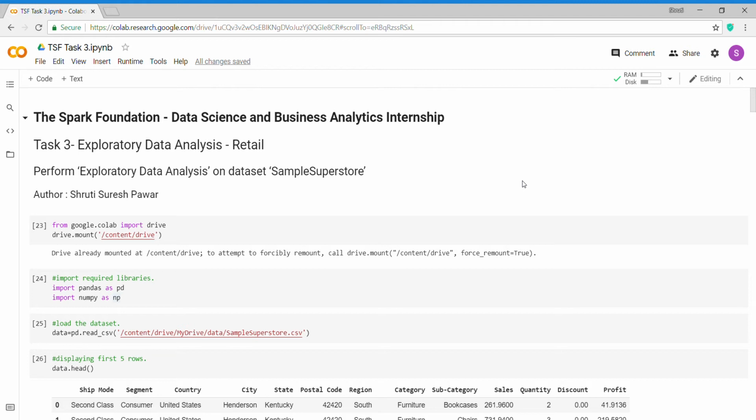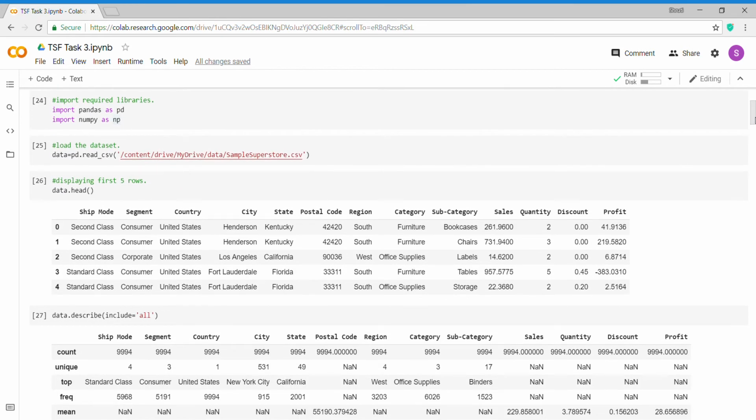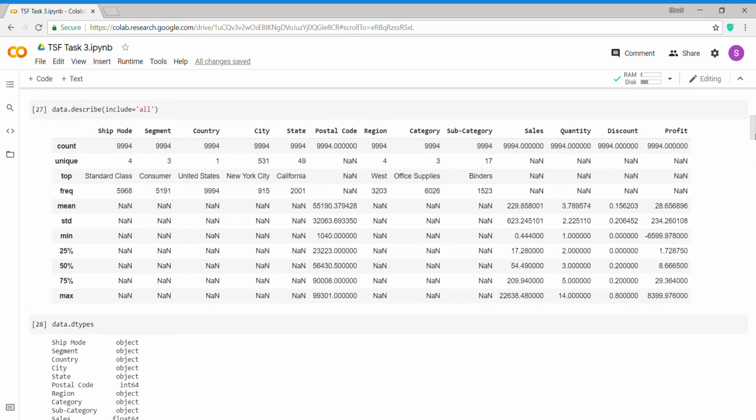I have done my third task given by the Spark Foundation, that is, perform exploratory data analysis on a dataset named Sample Superstore. For this, first of all, I have imported all the required libraries. Then I loaded my dataset. Here I have displayed the first 5 rows from the dataset using the head function. Then I described my dataset.